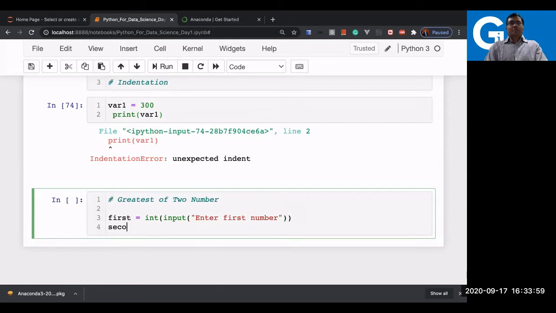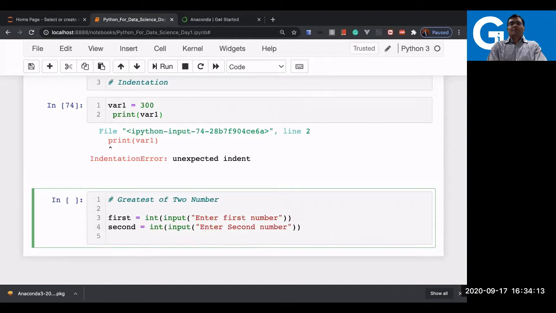Let us take our second number, again int input, enter second number. Now let us have a comparison. How do we compare?